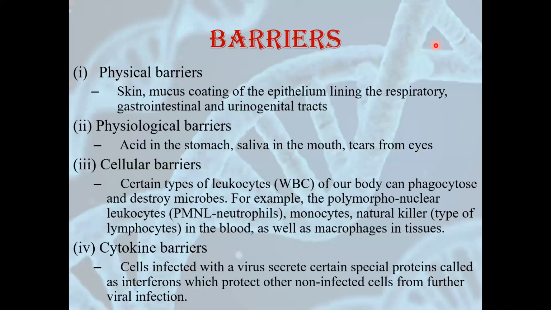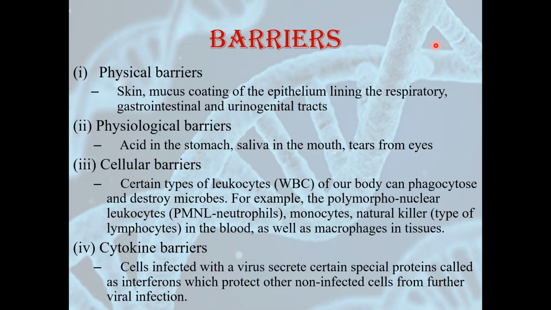Let's study these types of barriers in detail. Here you can see 4 different types of barriers. I want you all to note all these 4 types because they are asked in board exams frequently. First type of barrier, physical barriers. As I said, skin, that is the outer epidermis of our body. This is the major barrier. We all know that skin protects us from various types of microorganisms. Wherever there is an opening in the skin, that area is prone to get the disease easily. So first barrier and the most important barrier is skin.